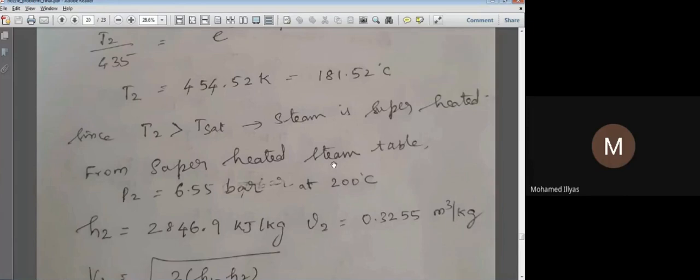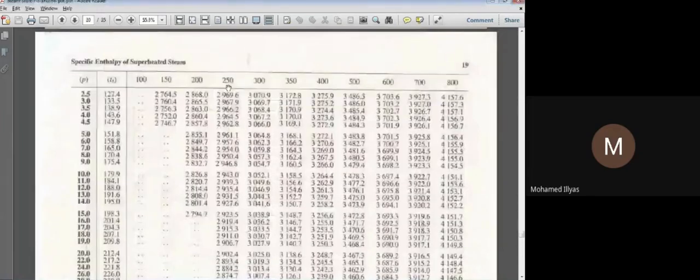We have proceeded with 200. But again I'm saying, if it is 181, how will we solve it? For 181, we use our Rankine cycle. We used it. Can you recall? Suppose other than this temperature, how did we solve it? Interpolation.